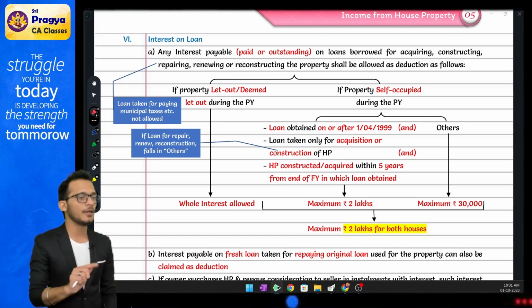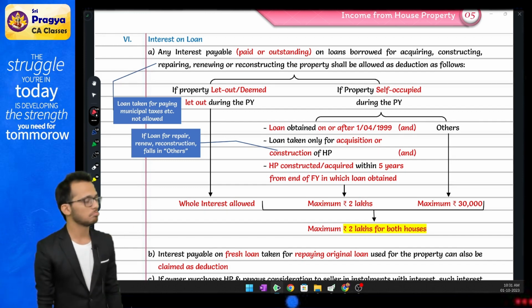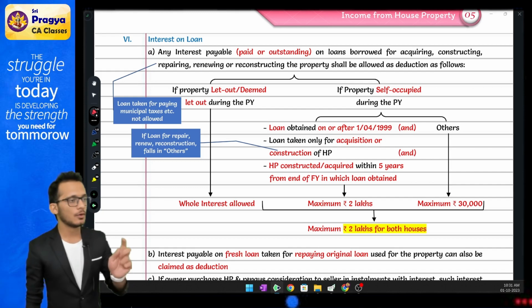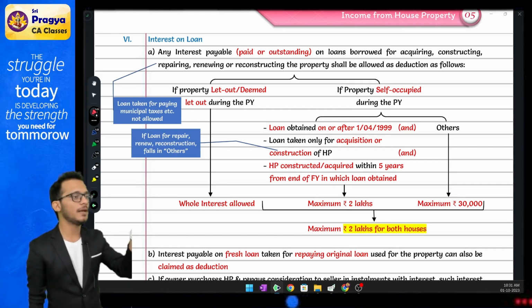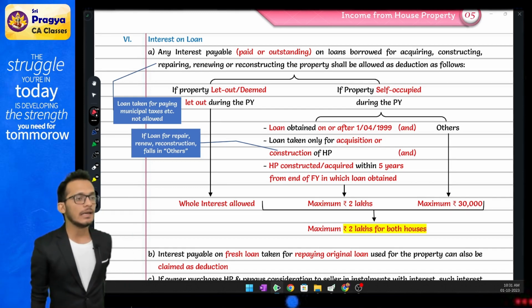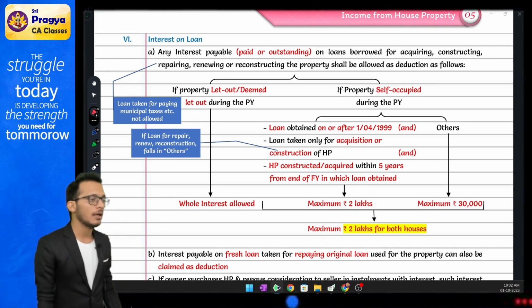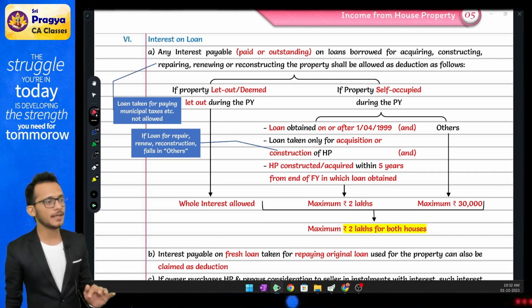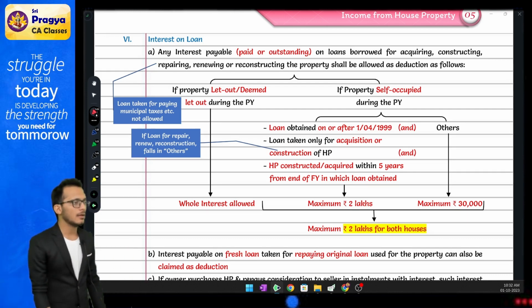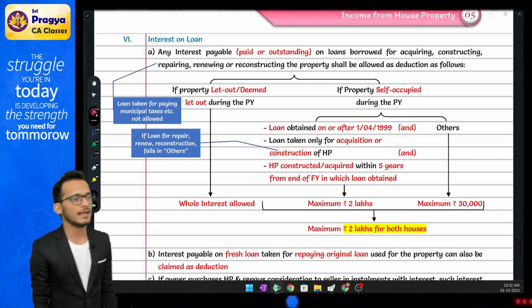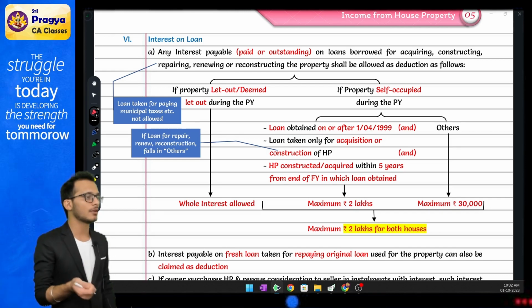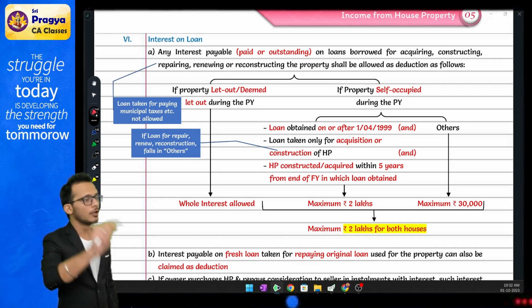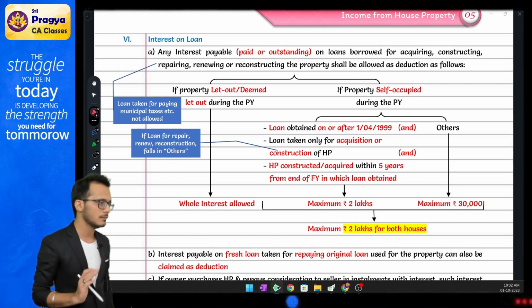I have taken a loan for repaying my interest on the old loan. Not allowed. The loan should be taken for the purpose of repaying the old loan which was used for the house. This loan is taken for the purpose of repaying interest. Not allowed. Interest on interest, not allowed. Penalty paid, not allowed. The only amount which I am going to allow is the interest on the loan which is taken for the house, or the interest on the new loan which is taken to repay the old loan. That is what will be allowed.